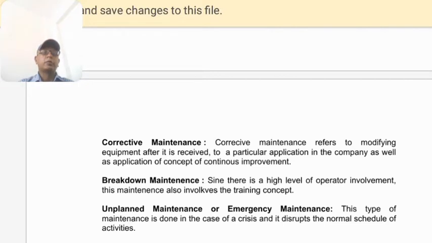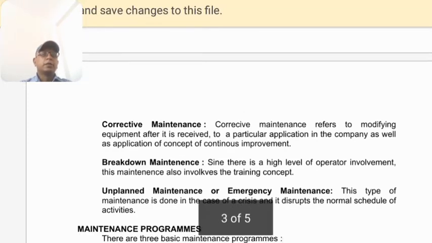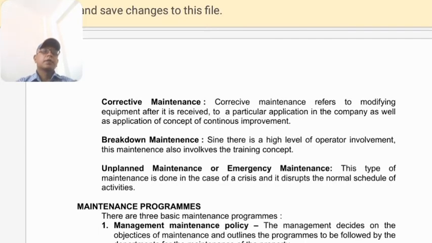It is breakdown maintenance. Since there is a high level of operator investment, the maintenance also involves the training concept. Unplanned maintenance or emergency maintenance is a type of maintenance where the causes of crisis disturb the normal schedule of the action. Now we move on to the maintenance program.